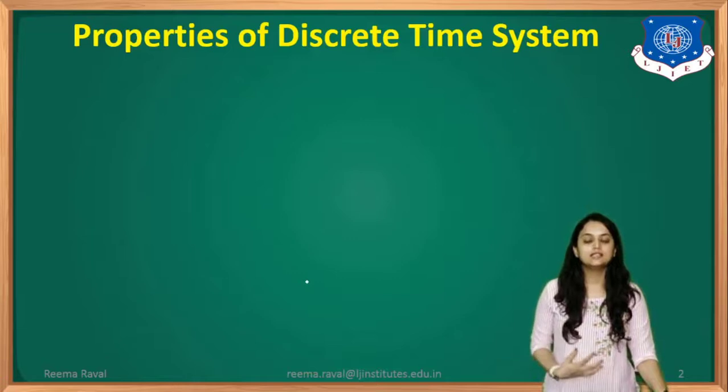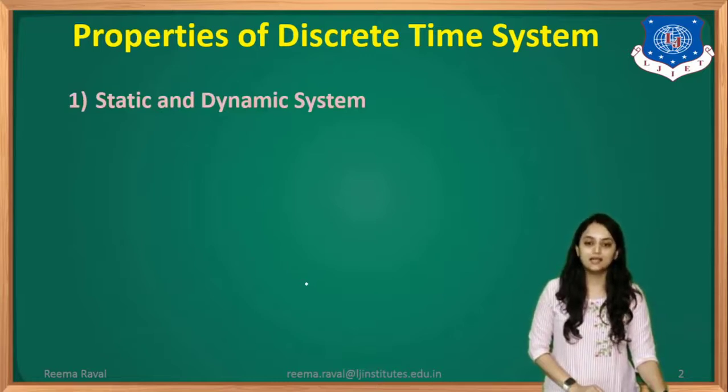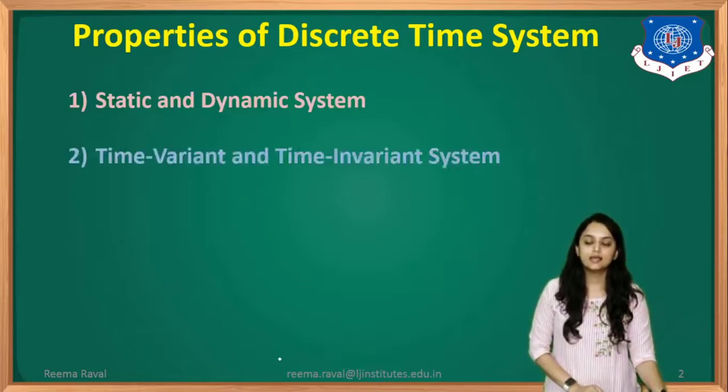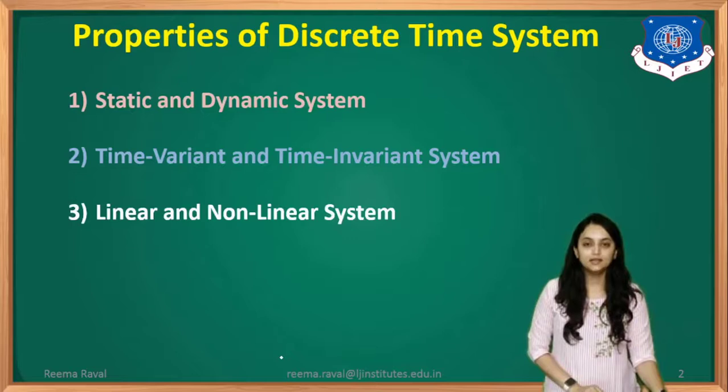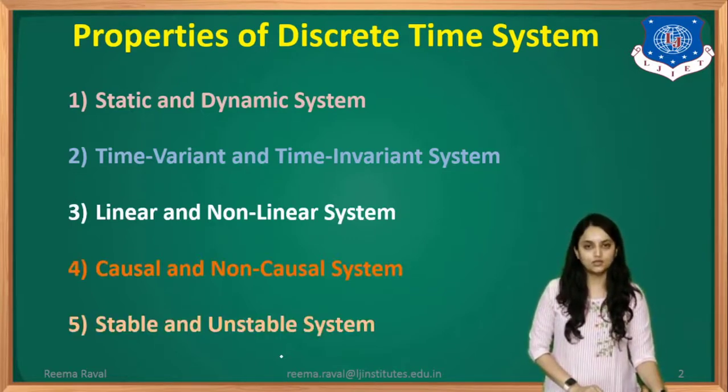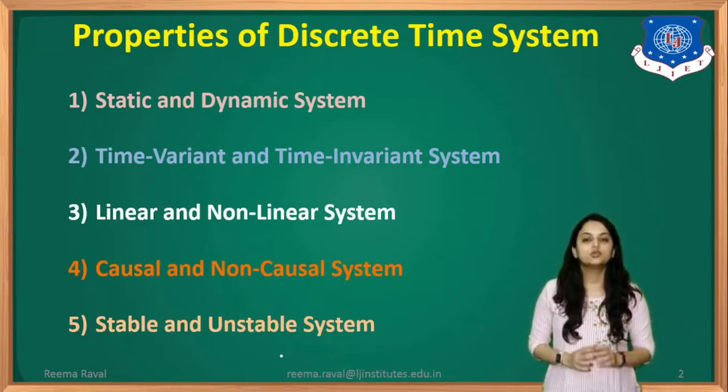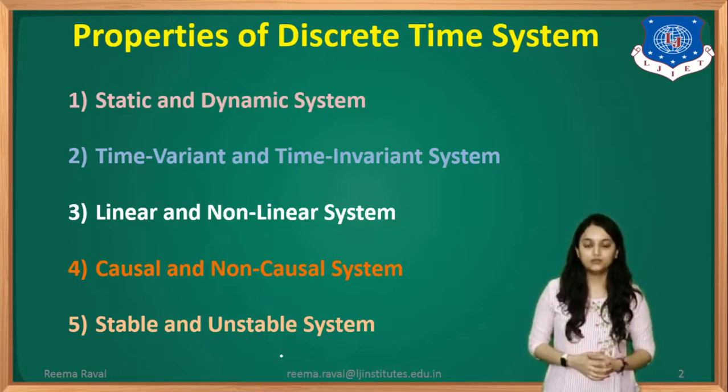So first of all, let us see which are the properties that we need to check for a discrete time system. So here, first one is static and dynamic system. Second one is time variant and time invariant system. Third one is linear and nonlinear system. Next is causal and non-causal. And the fifth one is stable and unstable system. So these are the 5 system properties that we can check for a given discrete time system.